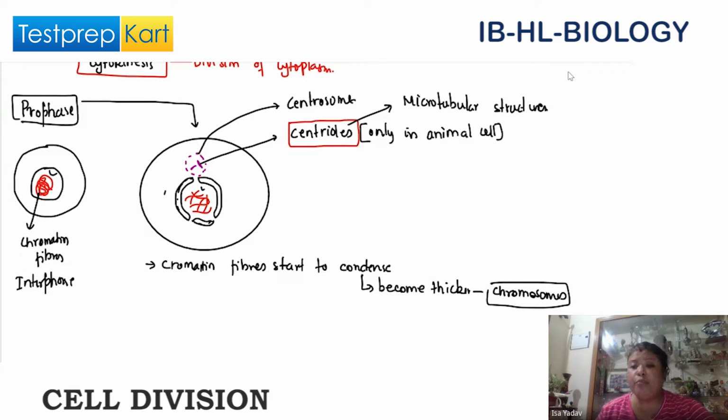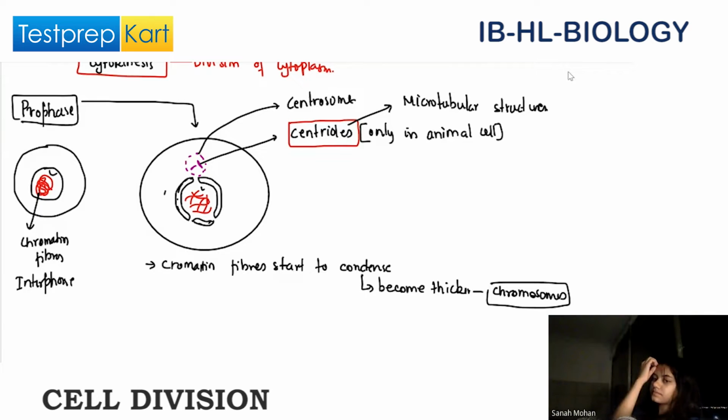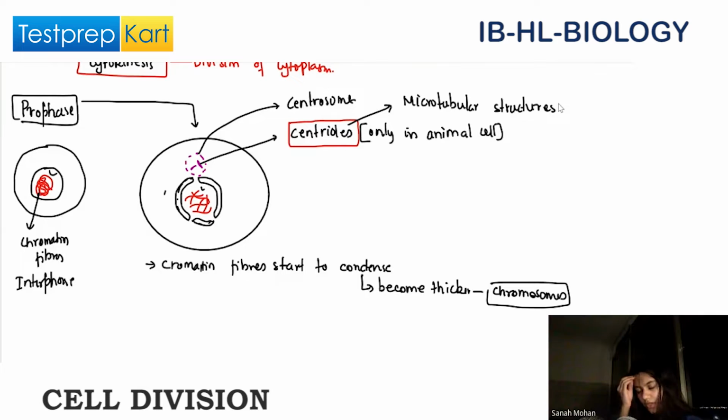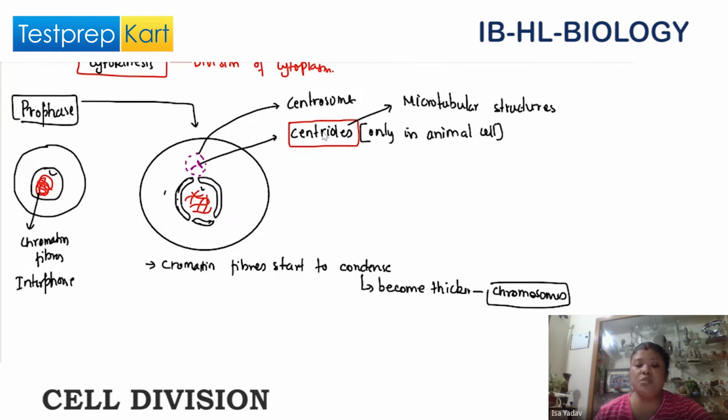That protein is called microtubule. Any doubt here?